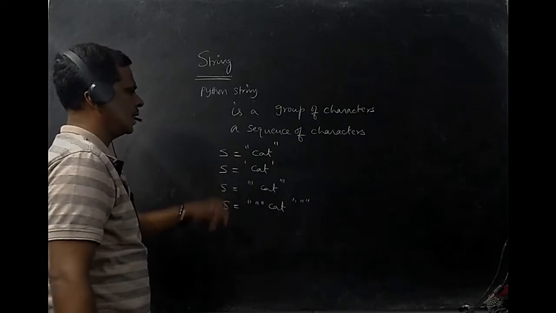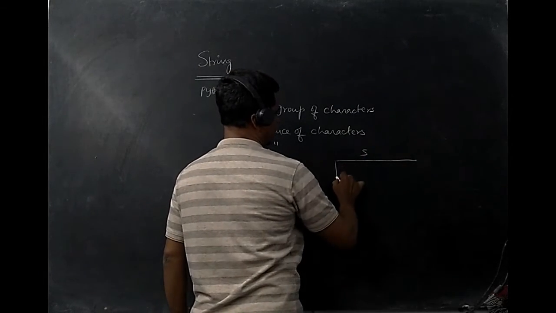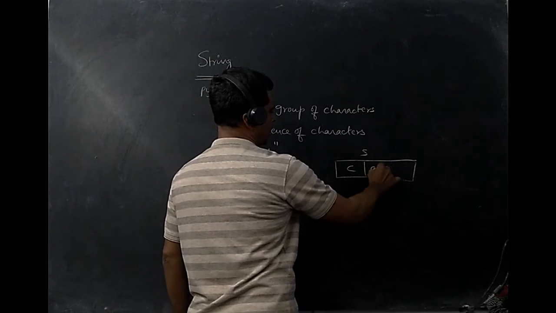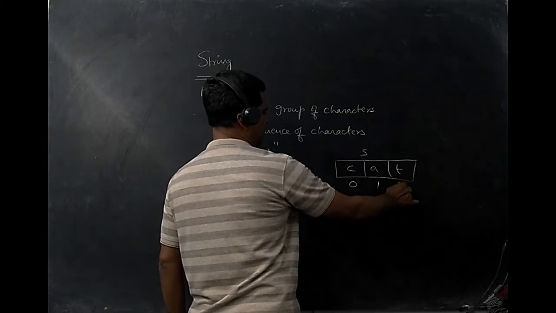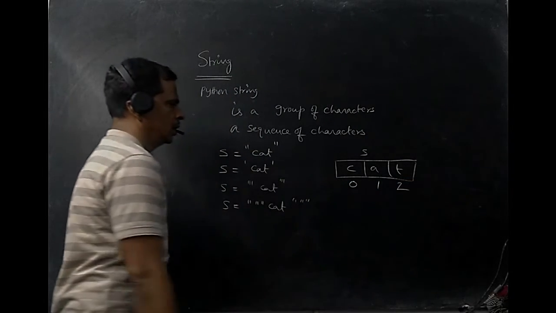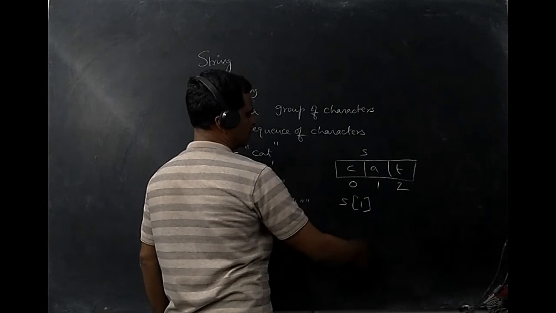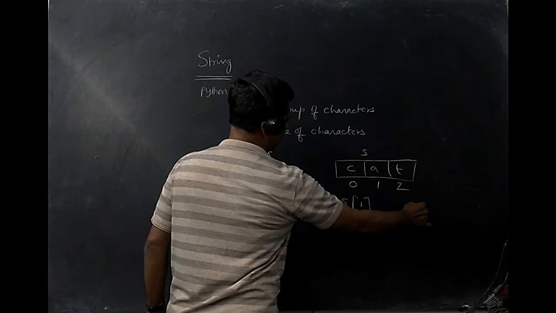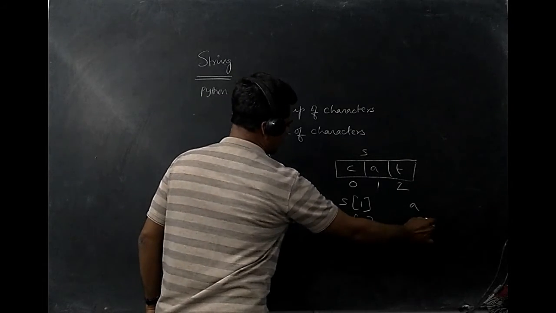Suppose you store cat, that cat is stored like this inside the memory: C, A, T. This position is 0, this position is 1, this position is 2. If you want to get A, you can give S of 1. S of 1 gives you A. If you want to get this, it gives T.